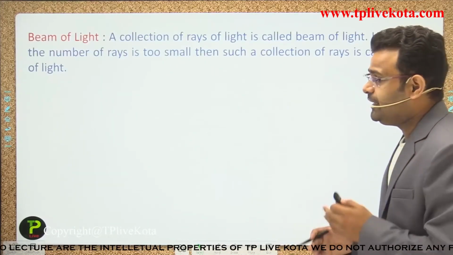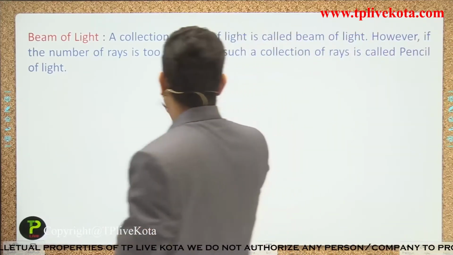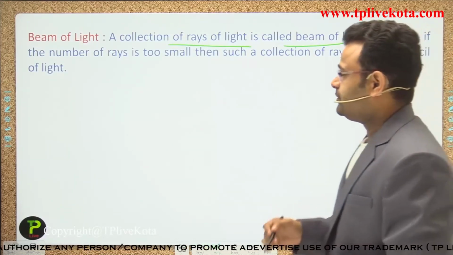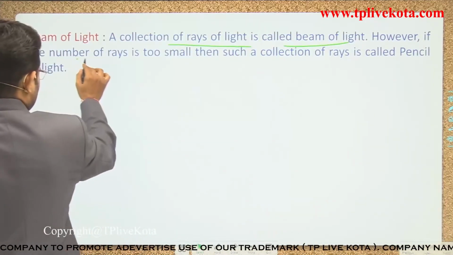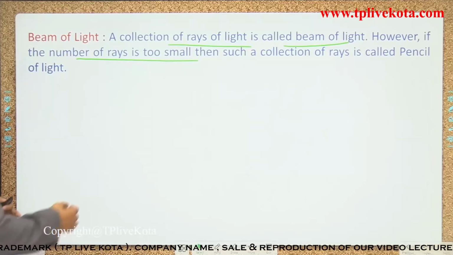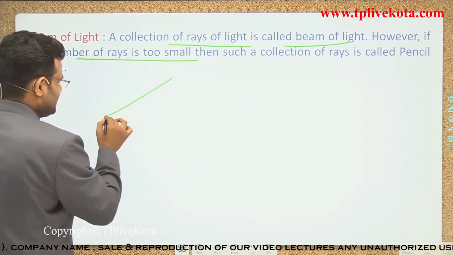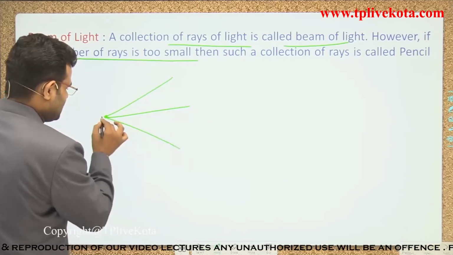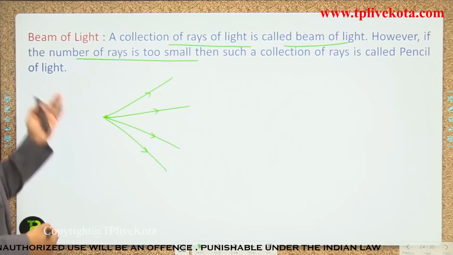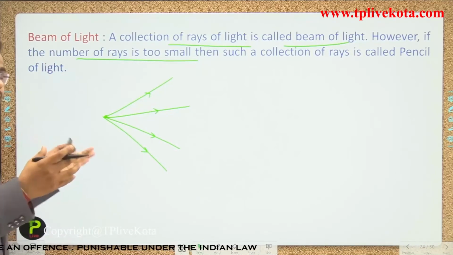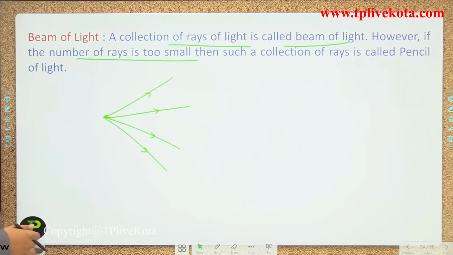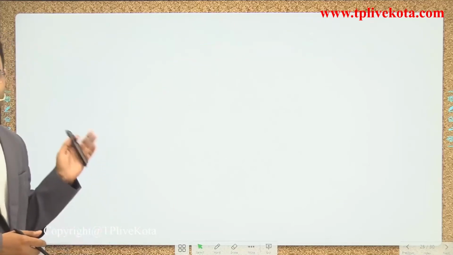Next one is a beam of light. A collection of rays of light is called the beam of light. However, if the number of rays is too small, then such a collection of rays is called the pencil of light. Let's suppose, guys, that is a point and all the light is coming from that point. So that is called the beam of light. If that is small, you can say the pencil of light.